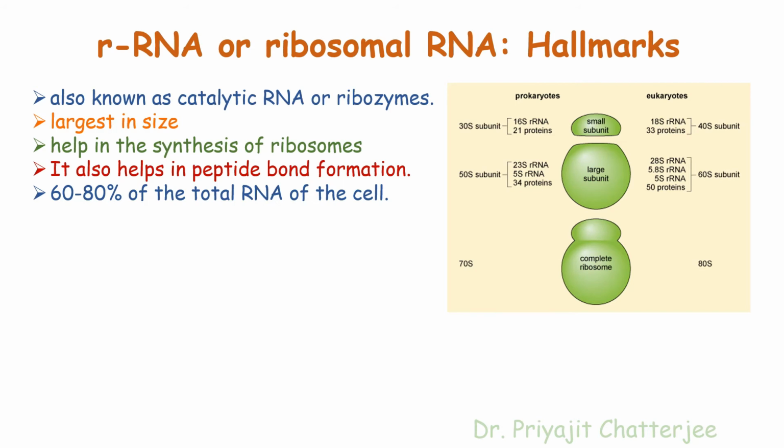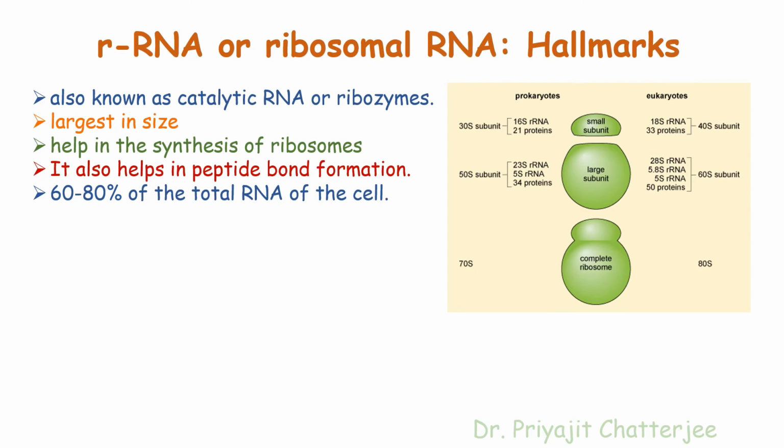In prokaryotes, the ribosome is 70S and in eukaryotes, the ribosome is 80S. S is the Svedberg unit. So all the ribosomes have one small subunit and one large subunit. The 70S prokaryotic ribosome has a 30S subunit, which is the small subunit, and the 50S is the larger subunit.